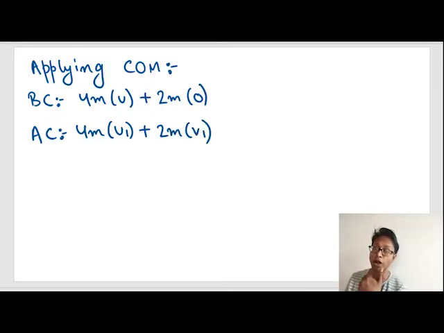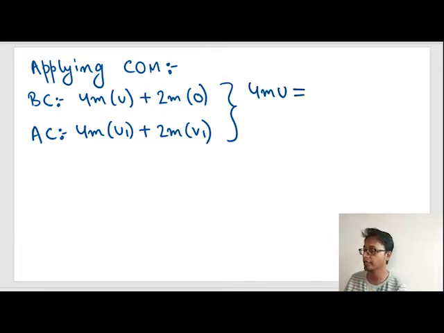So for all types of collision, conservation of momentum is applicable. Initial momentum before collision is equal to final momentum after collision. So from these two, 4m u plus 2m into 0 is equal to 4m u1 plus 2m v1.